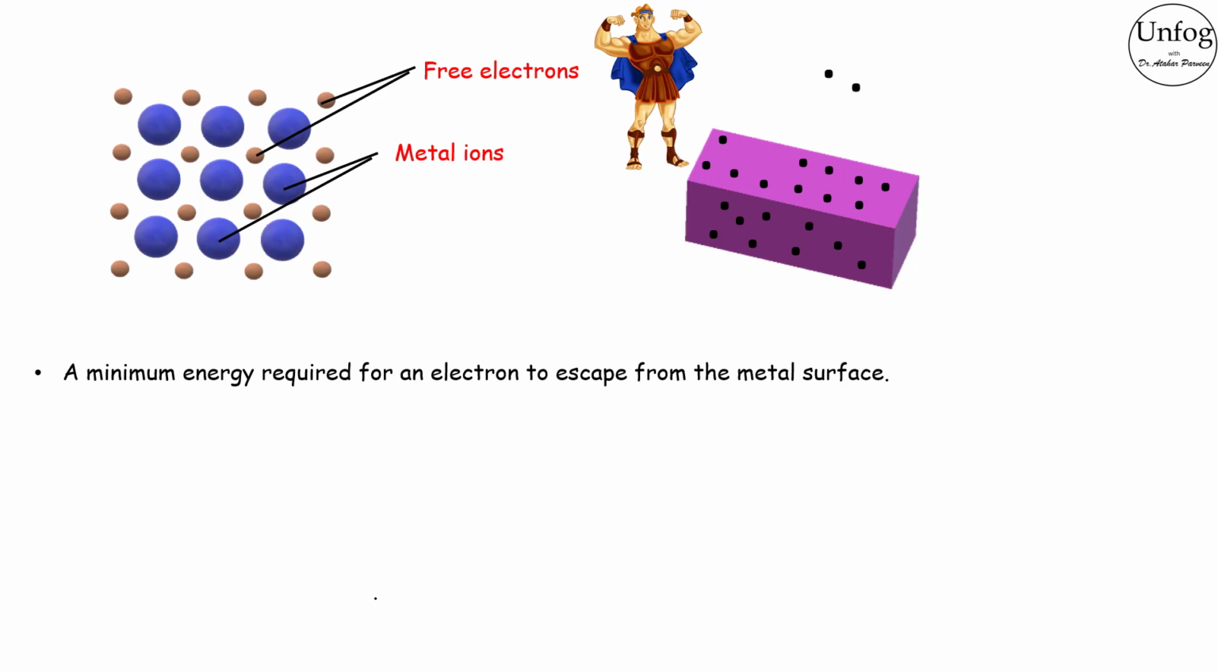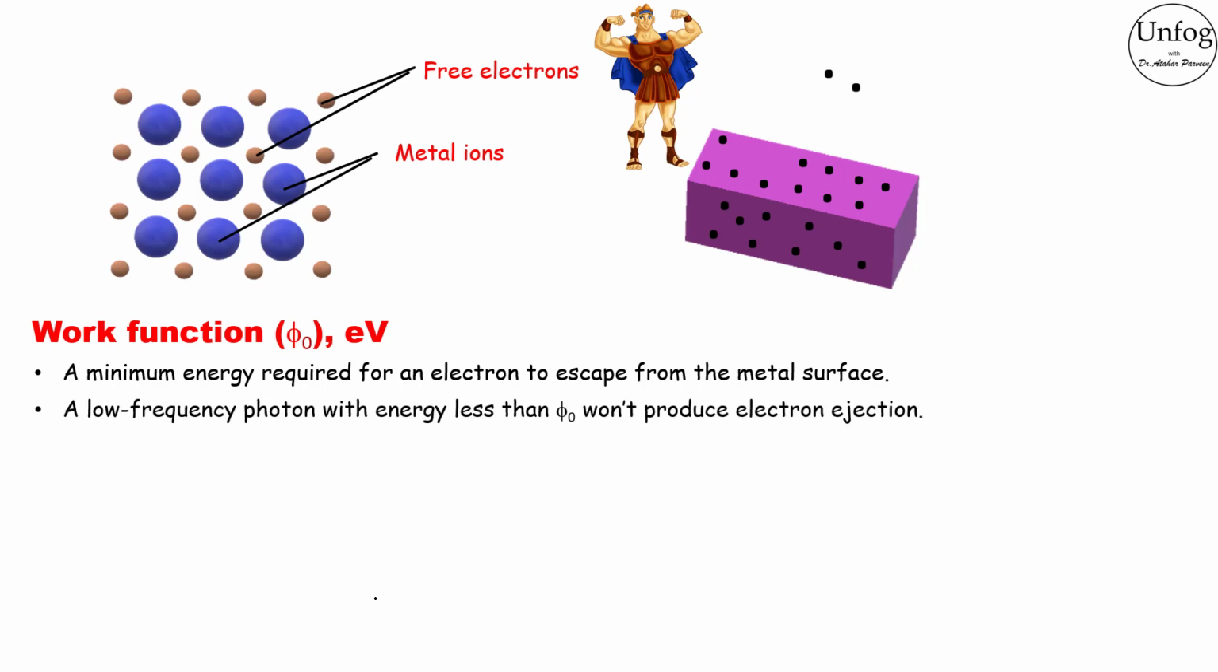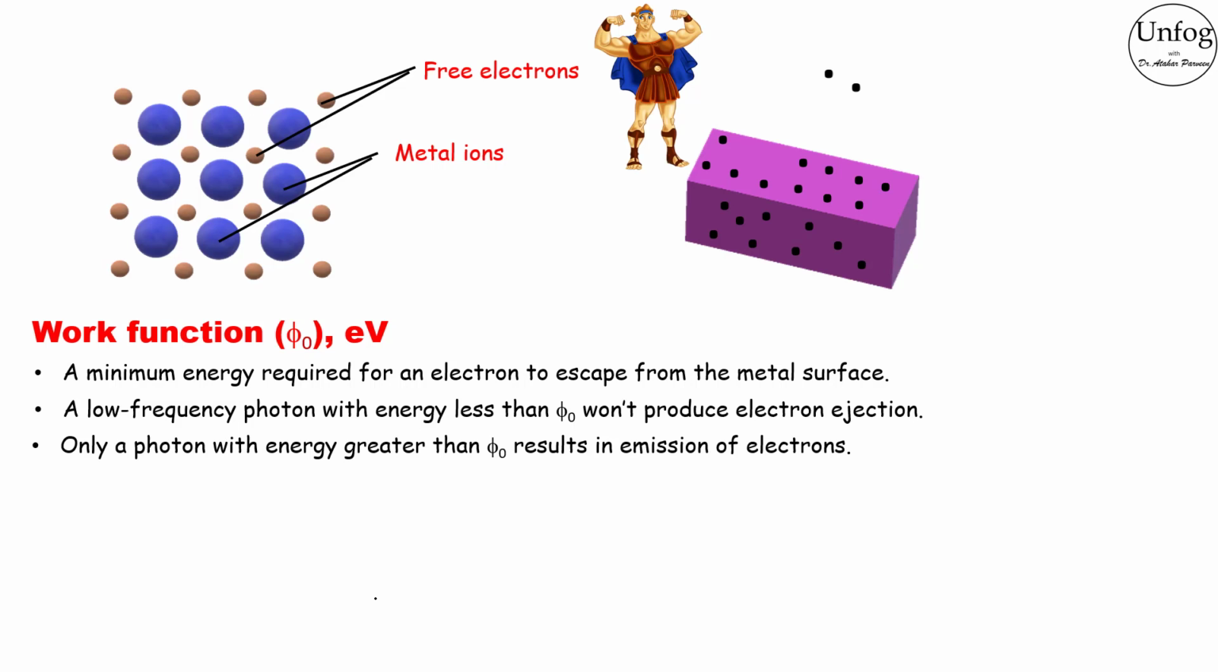This minimum energy required by an electron to escape from the metal surface is called the work function of the metal, which is denoted by φ0 and is measured in electron volts, eV. A low frequency photon with energy less than the work function won't produce electron ejection, and only a photon with energy greater than the work function results in emission of electrons. The work function φ0 depends on the properties of the metal and the nature of the metal surface. One can decrease the work function of a metal by oxide coating it, as oxides tend to have decreased work function near the metal and metal oxide interface.